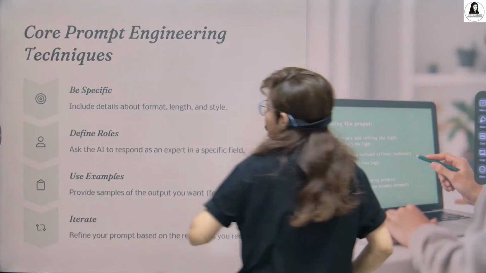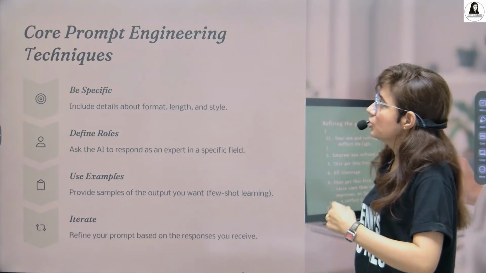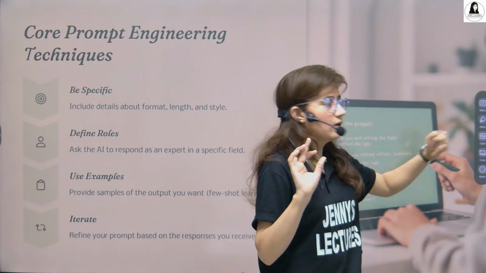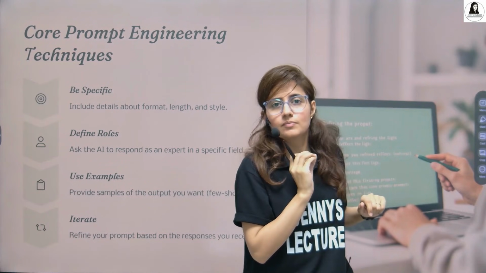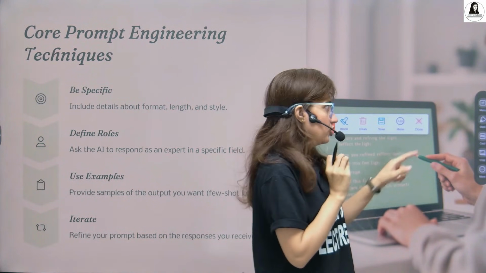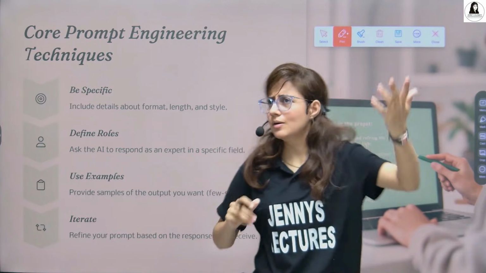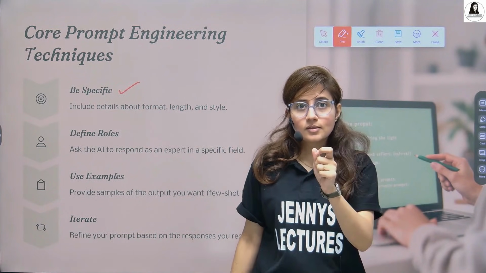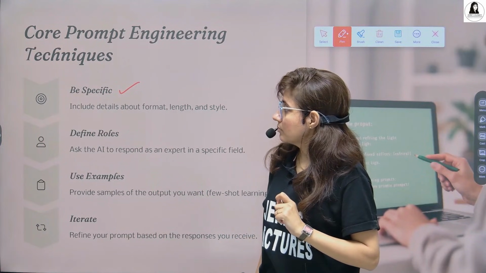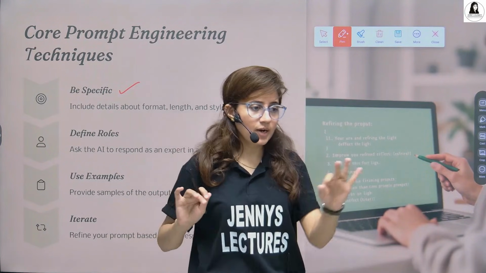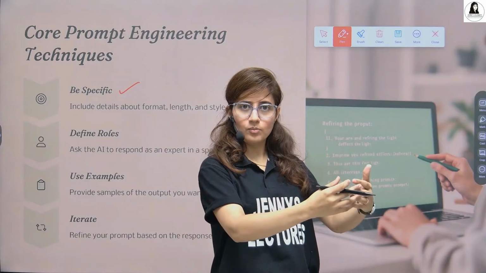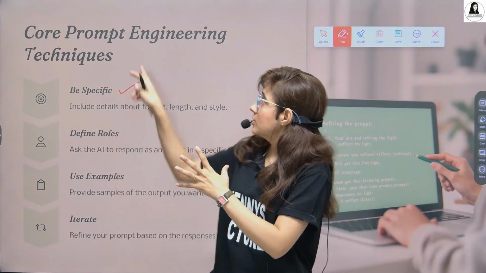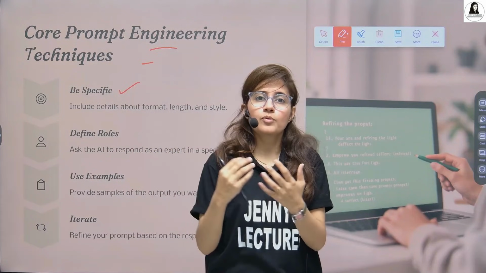Now, okay, what are some prompt engineering techniques? What you need to follow when you are giving a prompt to an AI system. What are some techniques for prompt engineering? First is that you have to be very specific, right? Give clear instructions. But first, let me give you a practical example. We will give some bad prompts and then some good prompts and see what output you get. After that, you will be able to understand the core prompt engineering techniques.